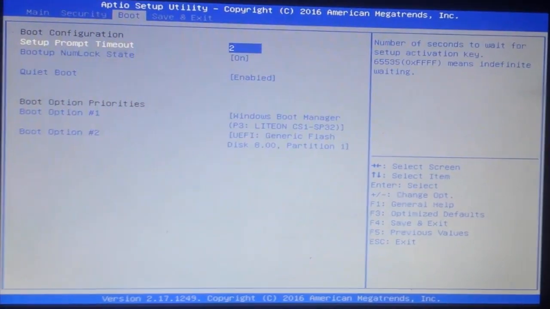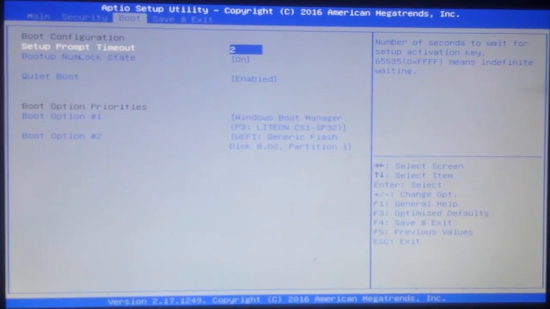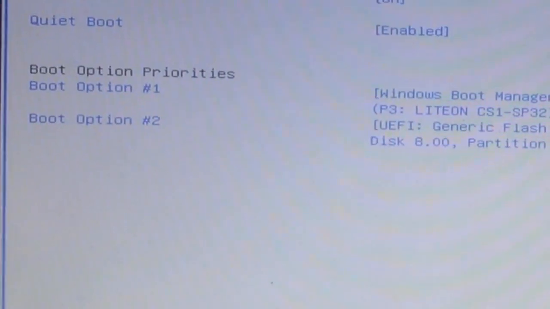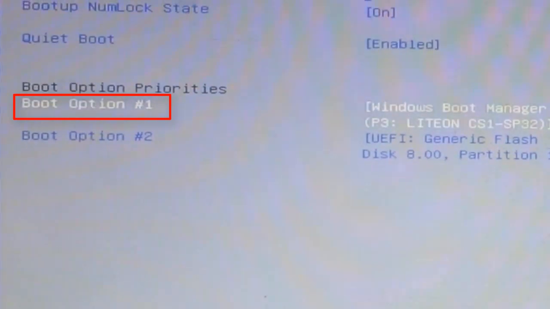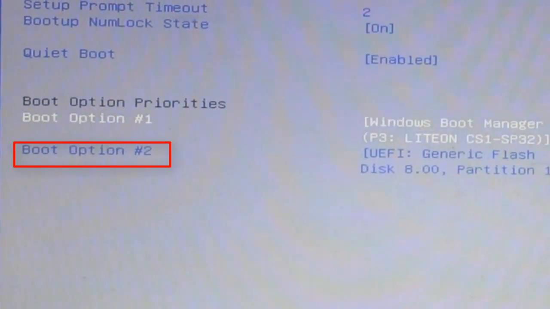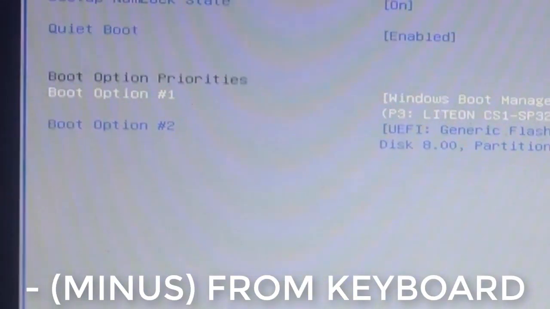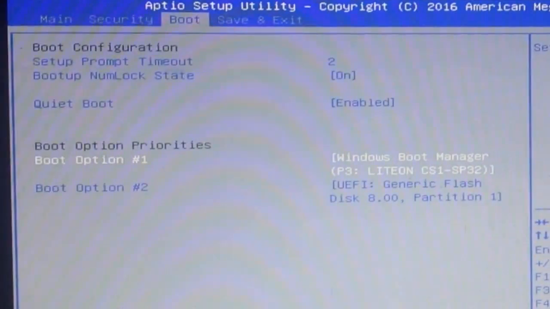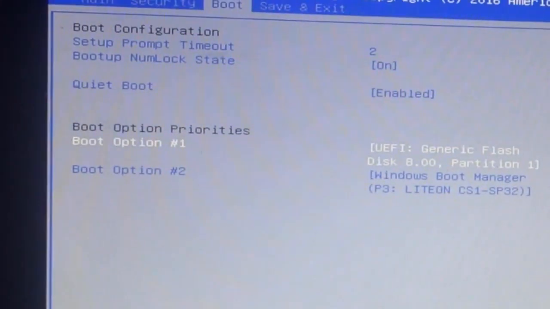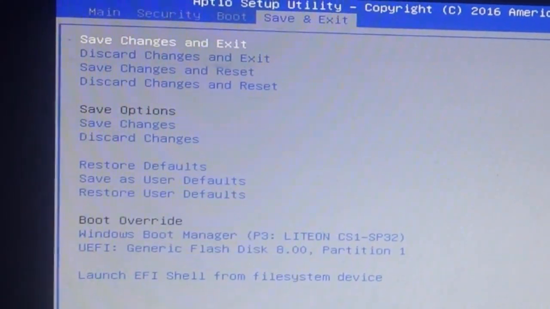In this screen, go to boot option. Here are two options. One is boot option 1 and the second one is boot option 2. Select your position 1 and press the minus button. Then your flash drive is selected, and save this setting.